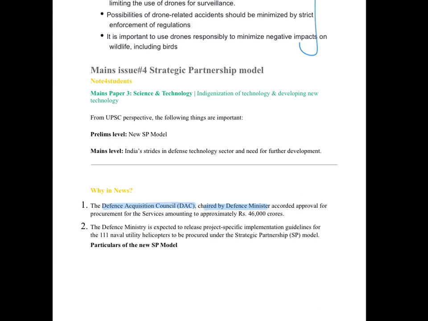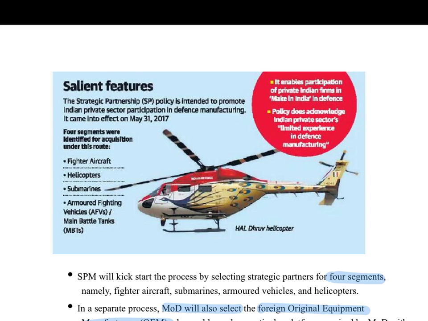The next topic is strategic partnership model. Now this is important for mains as well as for prelims. The first thing is that there is something known as Defense Acquisition Council, and this is chaired by the Defense Minister. Very important point. This is a pretty simple model.